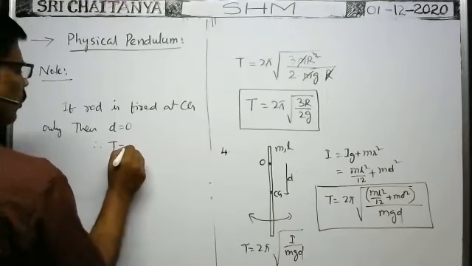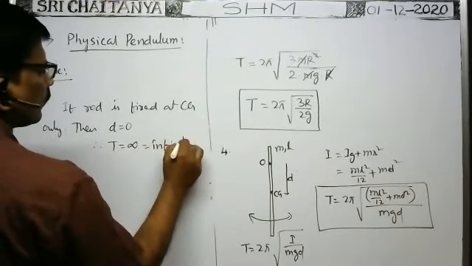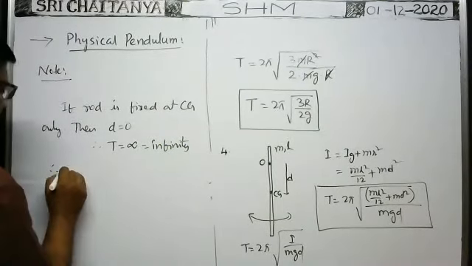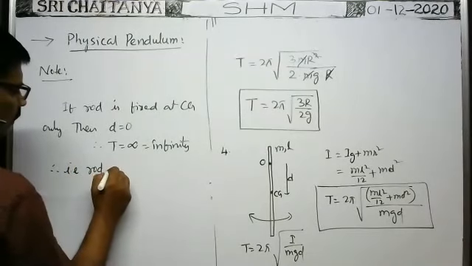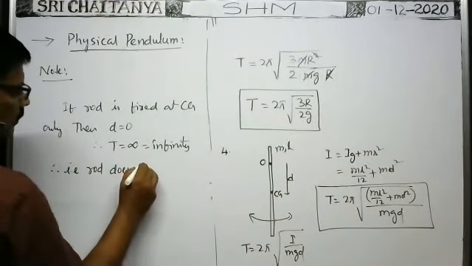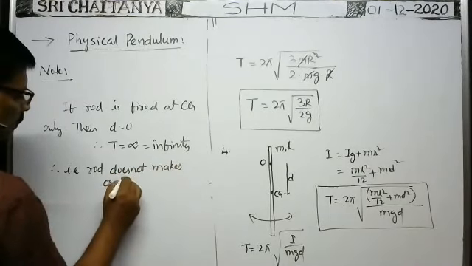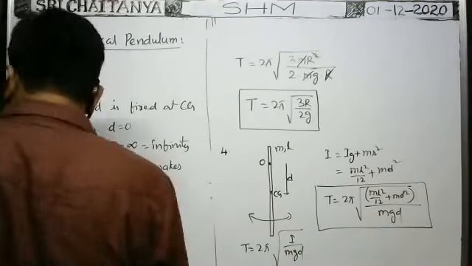Therefore, time period is equal to infinity. Therefore, the rod does not make oscillations.